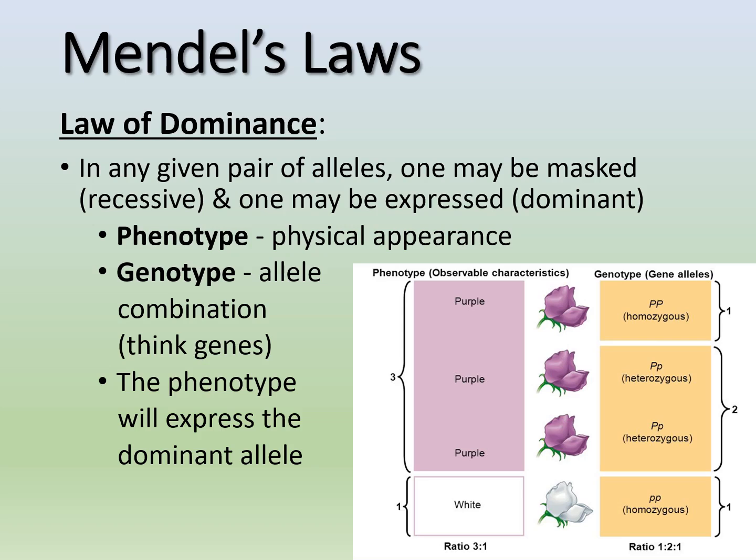Now the two in the middle are heterozygous alleles because they have a big P and a little p, but which one's dominant? Big P, which is purple. So they're both going to be purple even though they have that little recessive white allele.